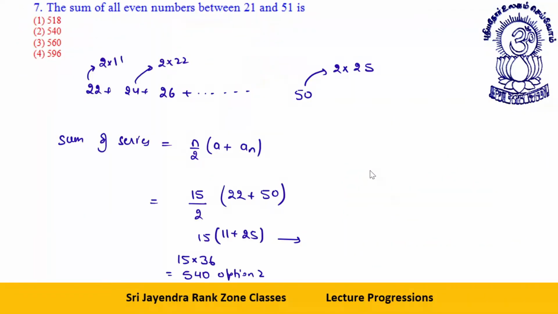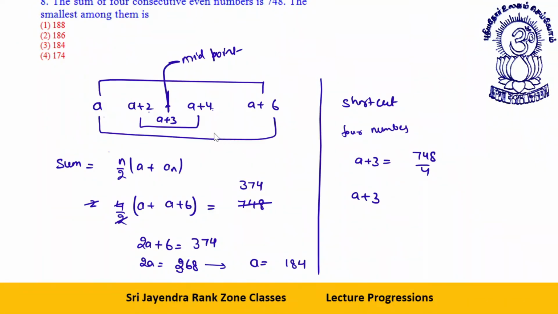But if you have even number of terms, then the middle number is actually the midpoint of the two middle numbers. So a plus 2 and a plus 4 midpoint is a plus 3. This a plus 3 is what? 748 when divided by 4 will be 187. So a is what? A is 187 minus 3, or 184.